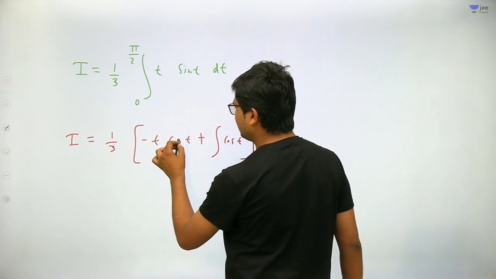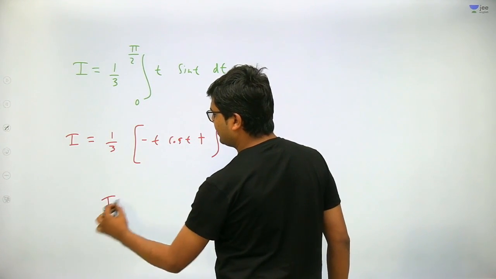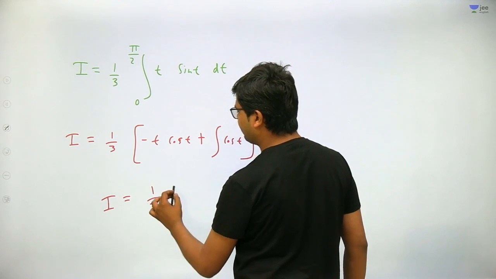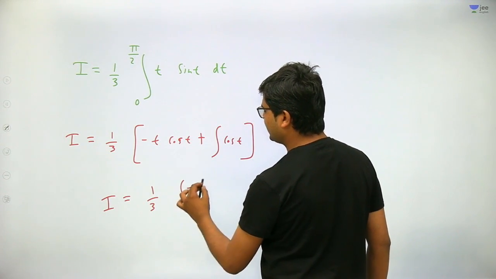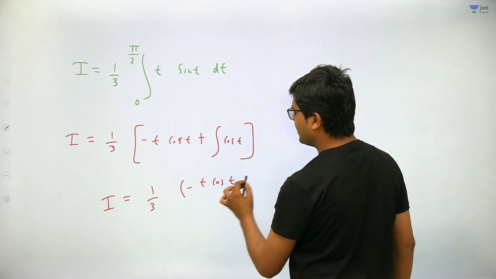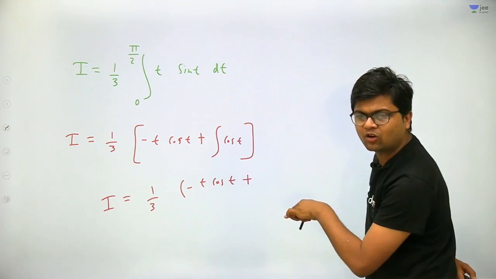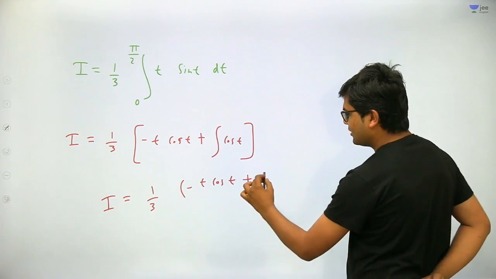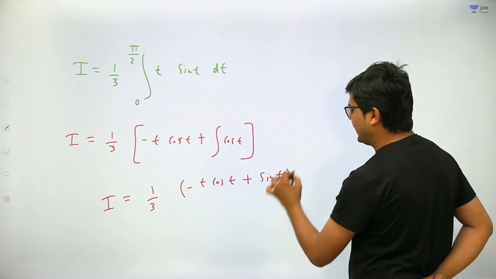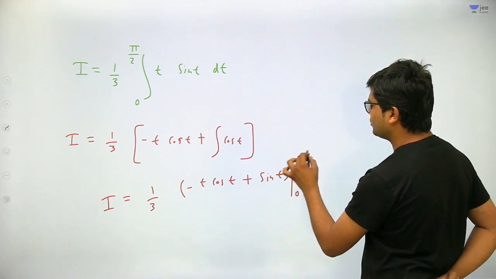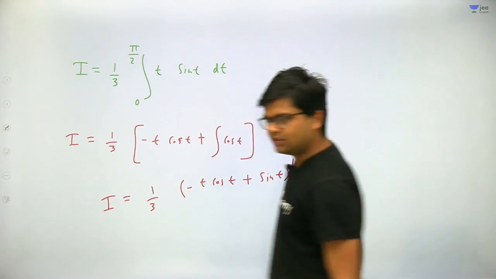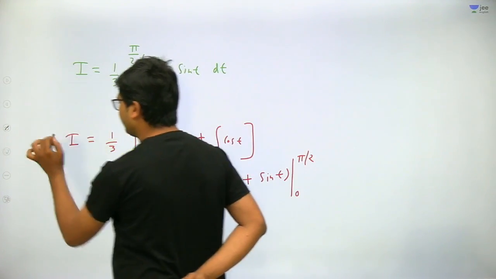Therefore this I will finally have the value of minus t cos t plus sine t, with limits going from 0 to pi by 2. This is the final solution of the integral.